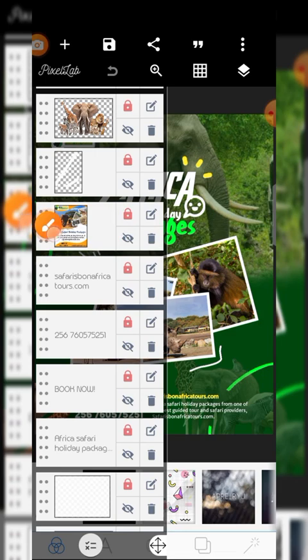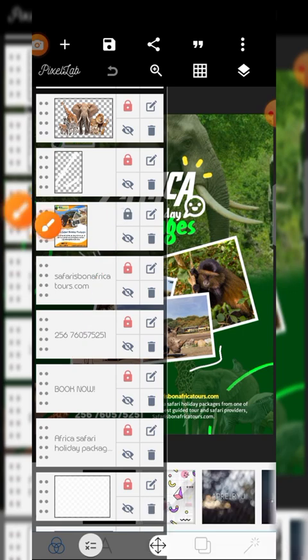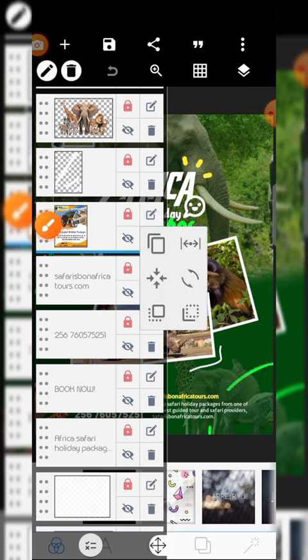I'll explain it. The first one is a padlock icon where you lock your design so that they remain static, so that they don't disturb you when you are designing. They remain static. You open it, you close, open, close. Then the second one, it opens for you the other options.